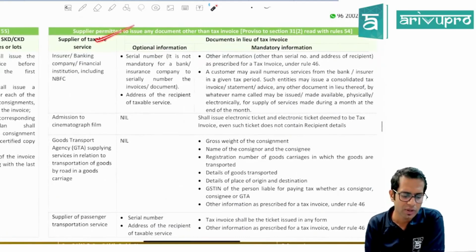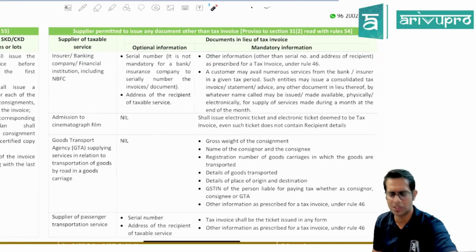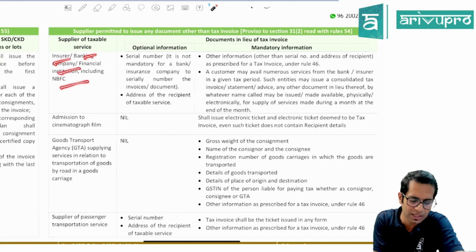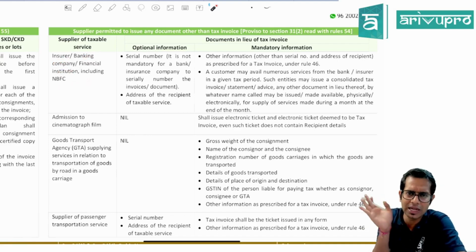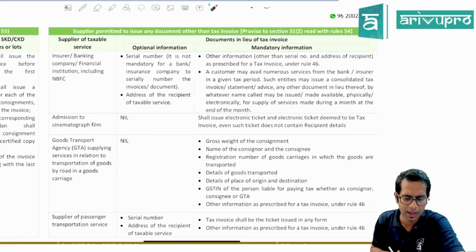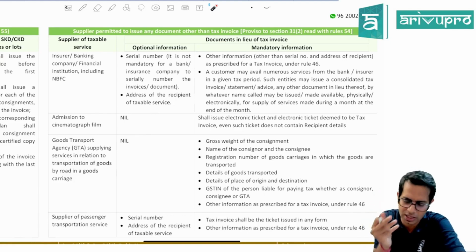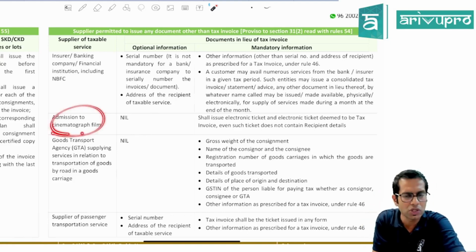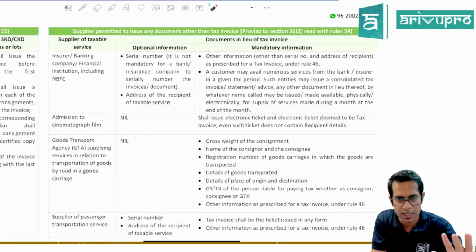Then lawmakers have said that there are some people who can issue some other document instead of a tax invoice. For example, insurance company, banking company, etc. For example, a bank, instead of issuing a separate tax invoice, can issue a bank statement, and in that bank statement only they can mention what are the services given by them and what is the GST amount. And in case of cinema halls, etc., whatever e-ticket, the small ticket they are issuing, that only will be deemed as an invoice.